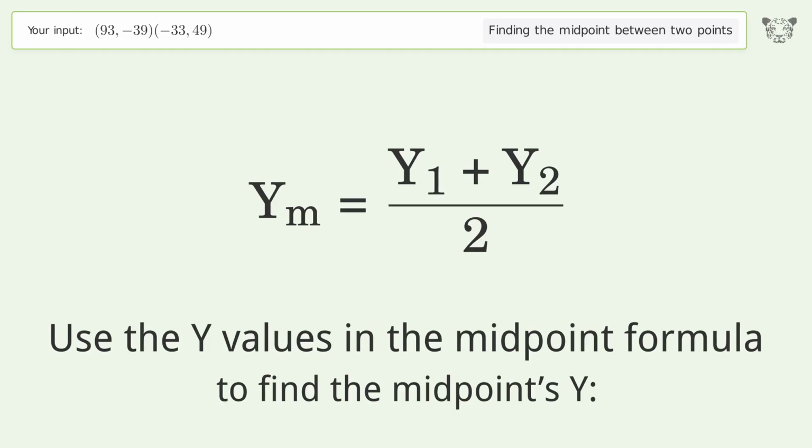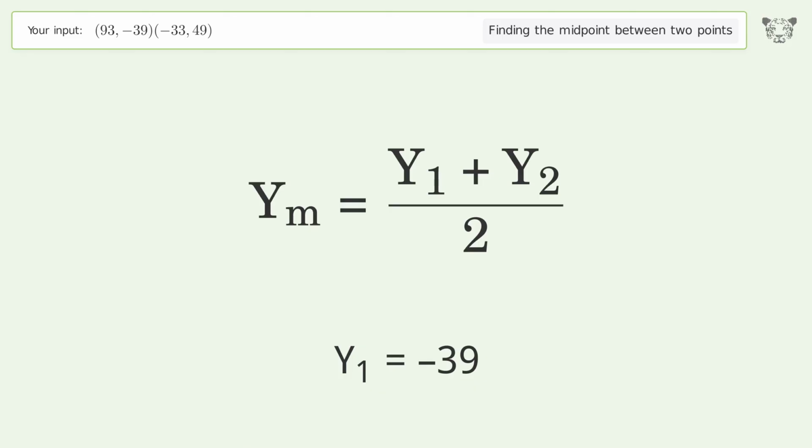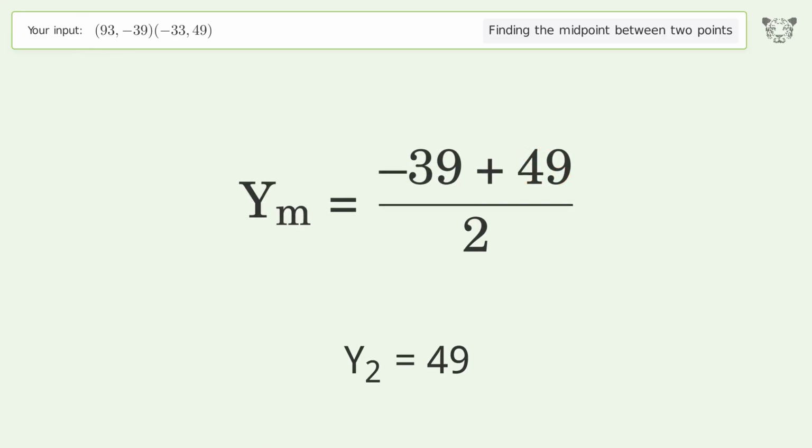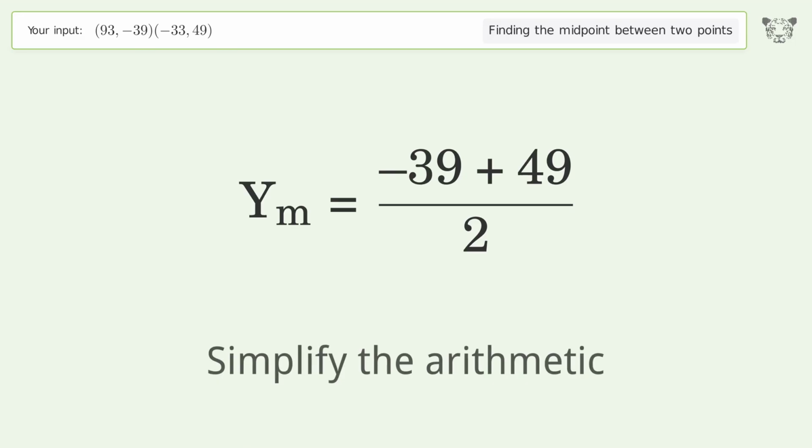Use the y values in the midpoint formula to find the midpoint's y. y1 equals negative 39. y2 equals 49. Simplify the arithmetic.